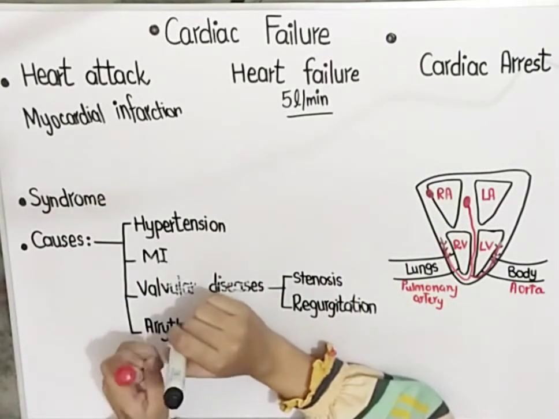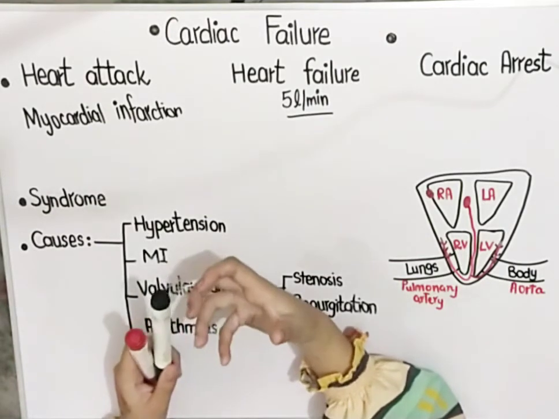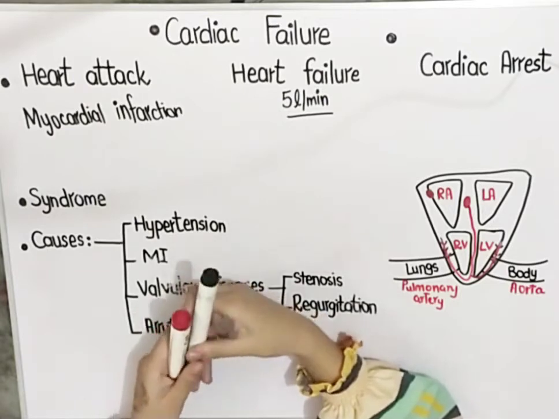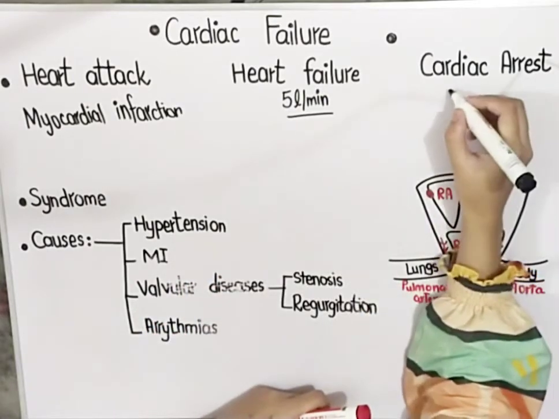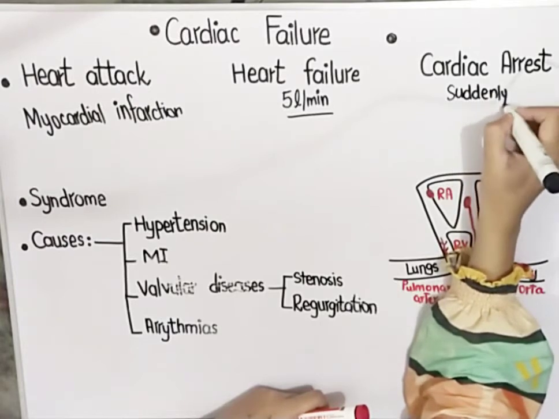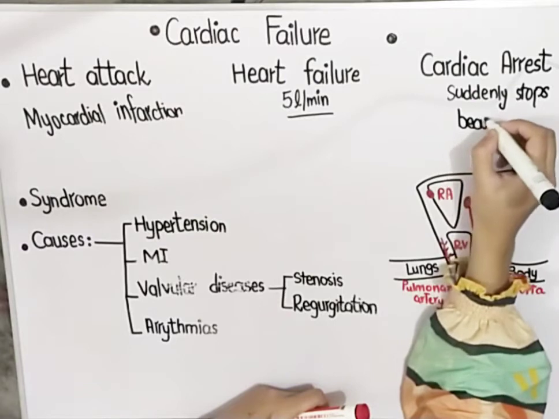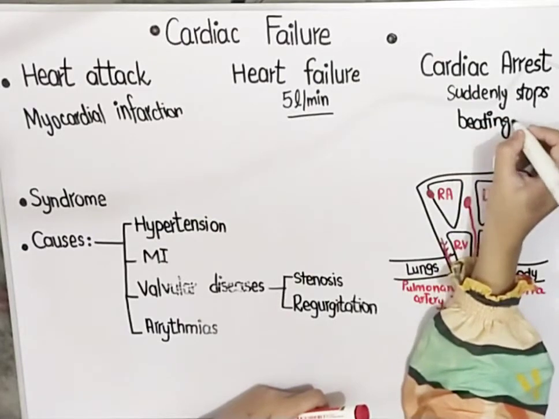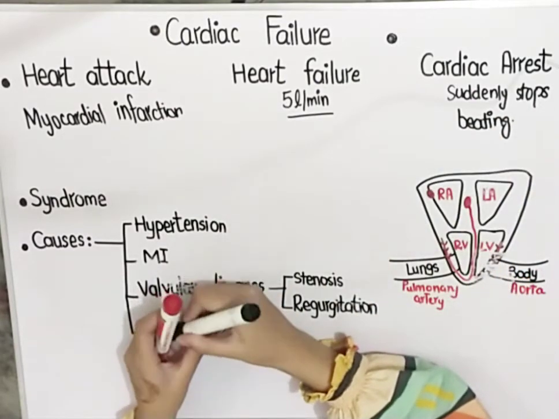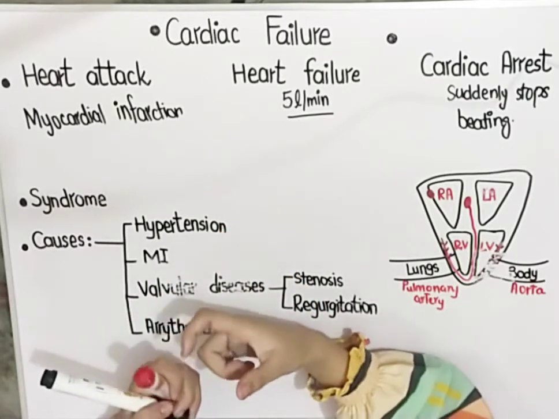Cardiac arrest means there is a problem in the rhythm of the heart, when the heart suddenly stops beating. When the heart suddenly stops beating, this condition is termed as cardiac arrest. You know that the heart beats with a normal rhythm, but when that rhythm is disturbed, that is termed as arrhythmia.